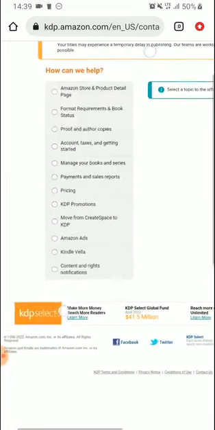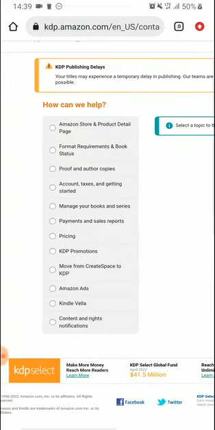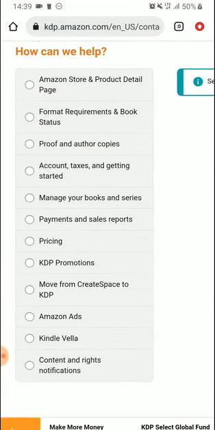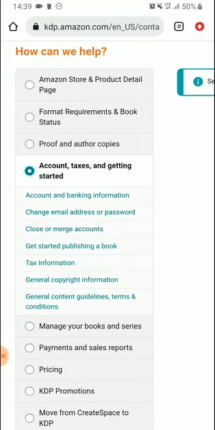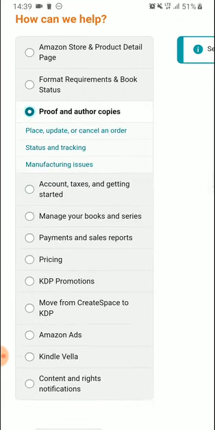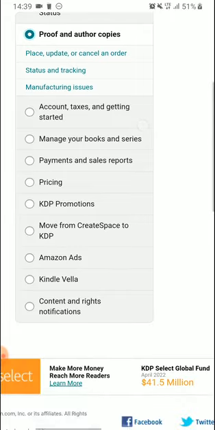Once you click on contact us, they say select a topic from the left. It depends on what issue you're complaining about. Let's say it's about your account, your payment account, stuff like that, click on this. You select something like change email or password, close account, get started publishing a book, tax information. You come here and send an email about that. I think the easy one that will easily make mistake is book titles.